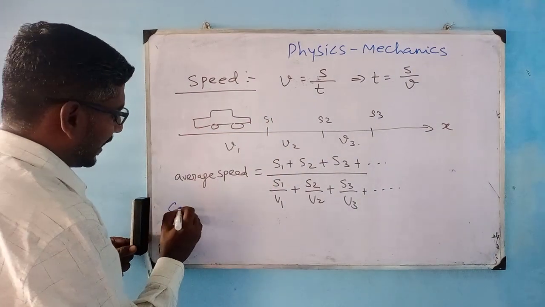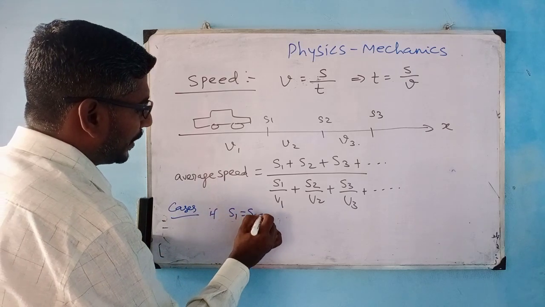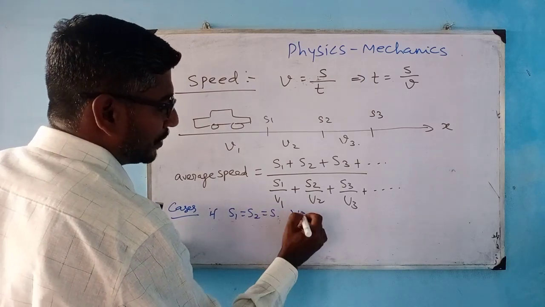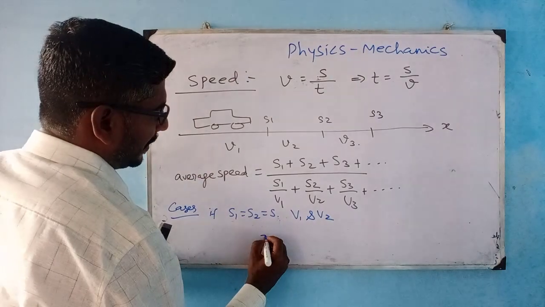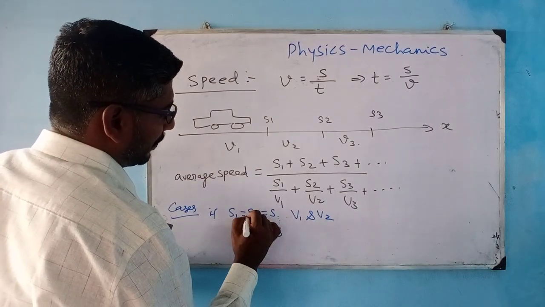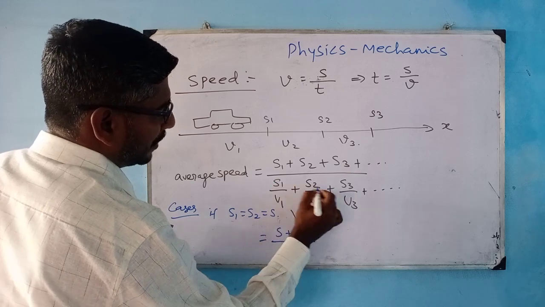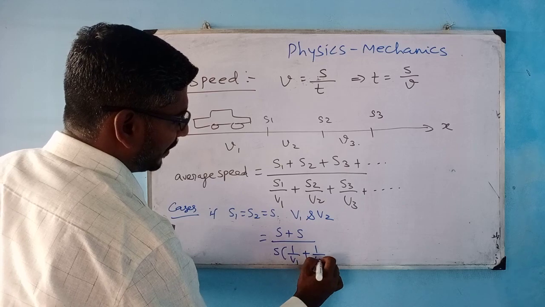In some cases, if the speed is varying and the car covers equal distances, I can take special cases, right? If s1 equal to s2 equal to s and it moves with v1 and v2 speed, my formula I can write as s plus s divided by s of 1 by v1 plus 1 by v2.